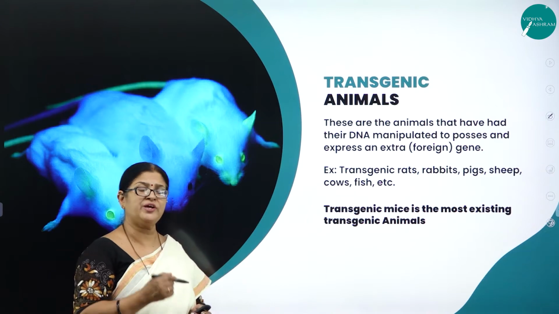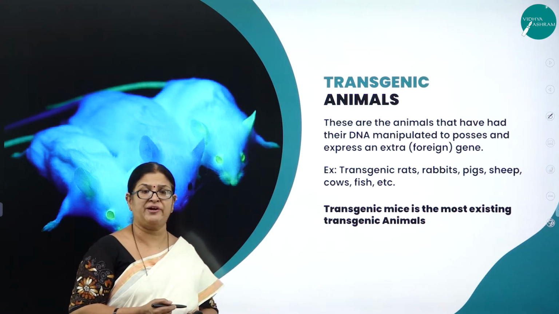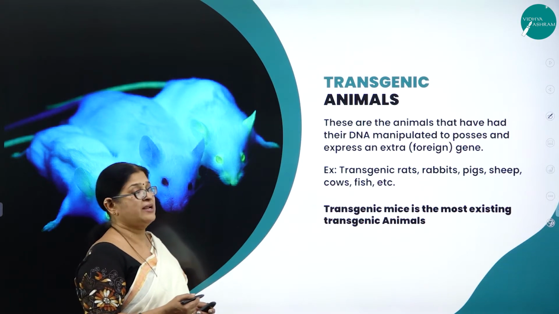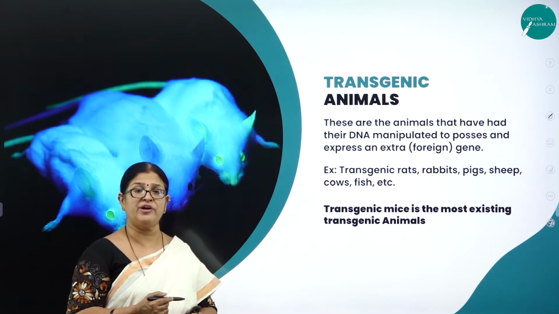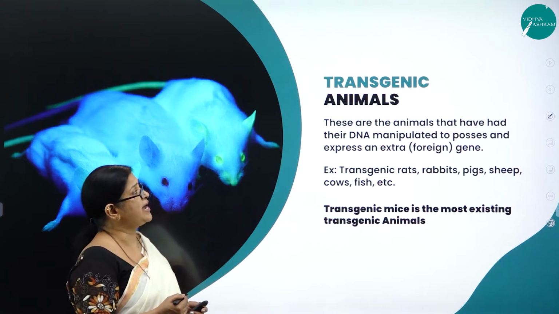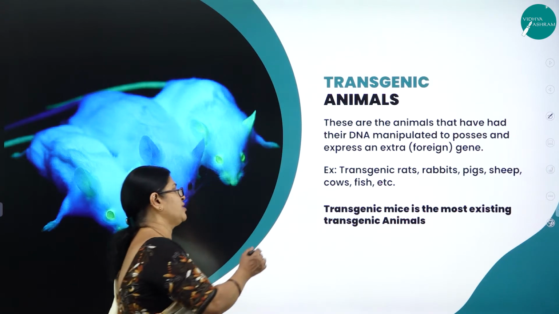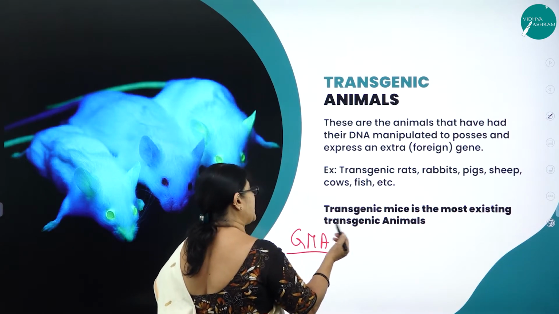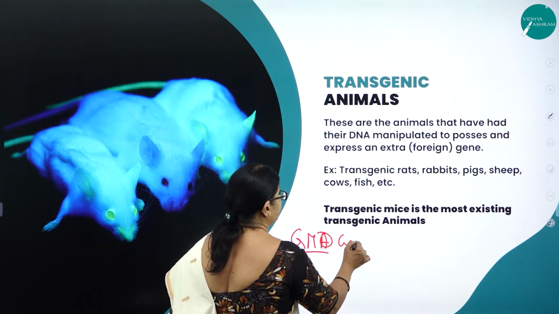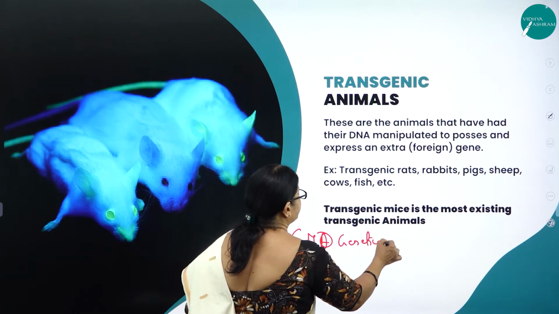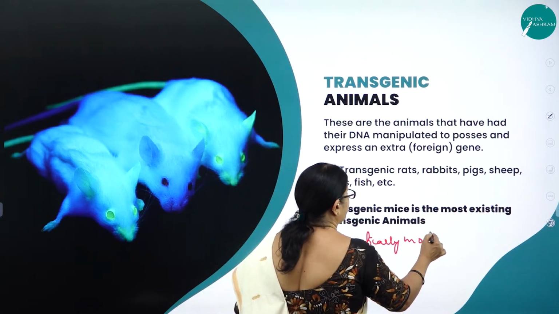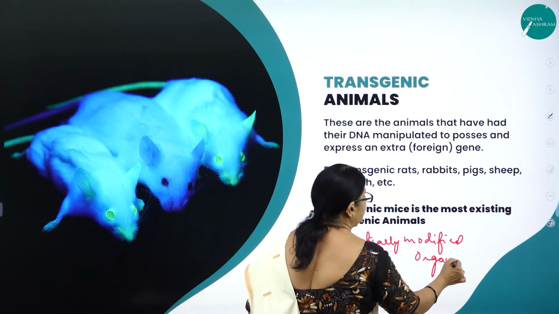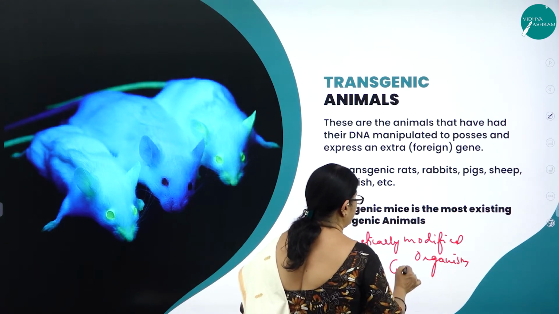Moving on to the next very important application of biotechnology: genetically modified plants and animals, and particularly the genetically modified animals which are called transgenic animals. Organisms we can also call genetically modified organisms, GMO.